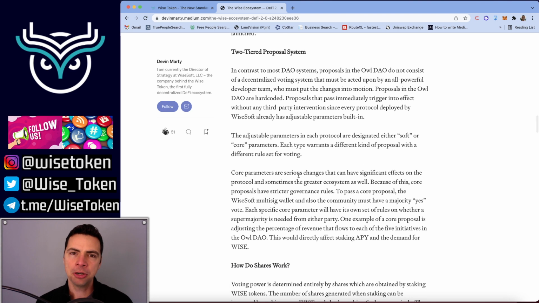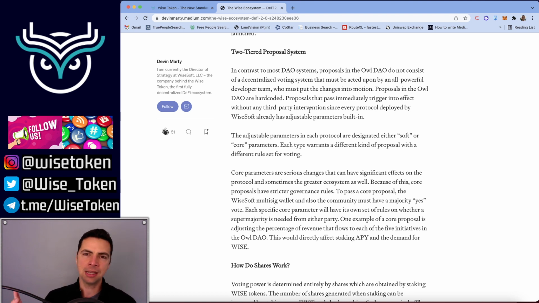So that's preset parameters. Two-tiered proposal systems. We alluded to this a little bit. In contrast to most DAO systems, proposals in the Owl DAO do not consist of a decentralized voting system that must be acted on by an all-powerful dev team who must put the changes in motion. That's not how things work. By the way, an example of that is the voting on PancakeSwap.